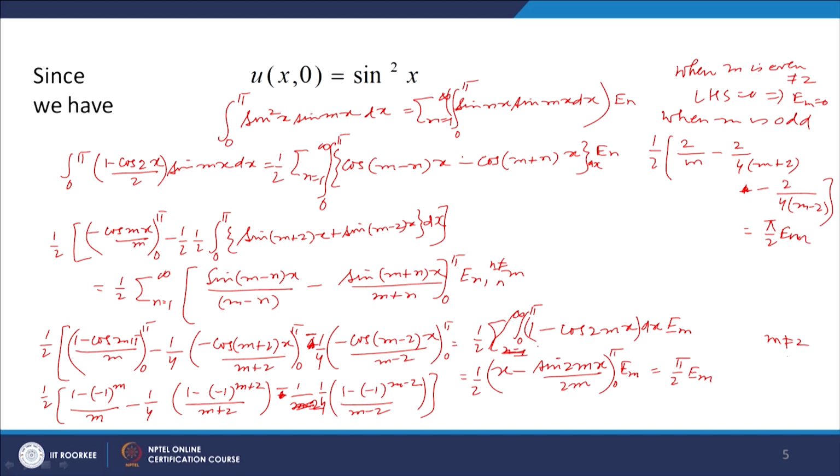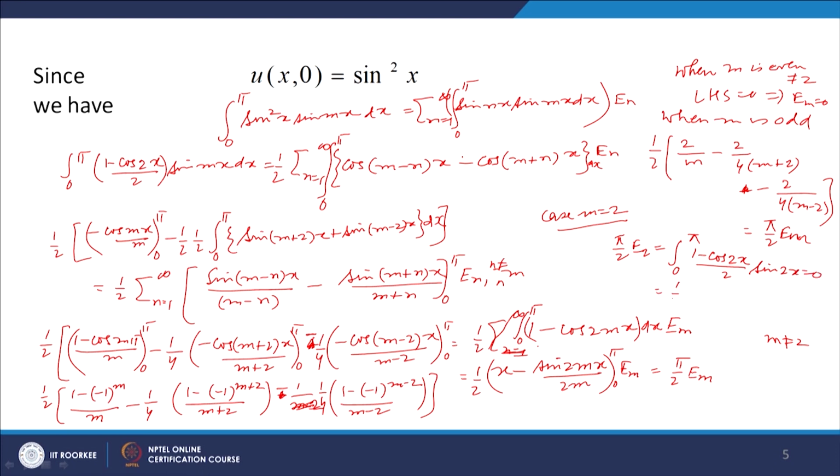Let us look at the case m equal to 2 separately. So, m equal to 2 means pi by 2 into E 2, okay. M equal to 2, let us put here in the left hand side, then we will have integral 0 to pi, 1 minus cos 2x by 2 into sin 2x. Okay.